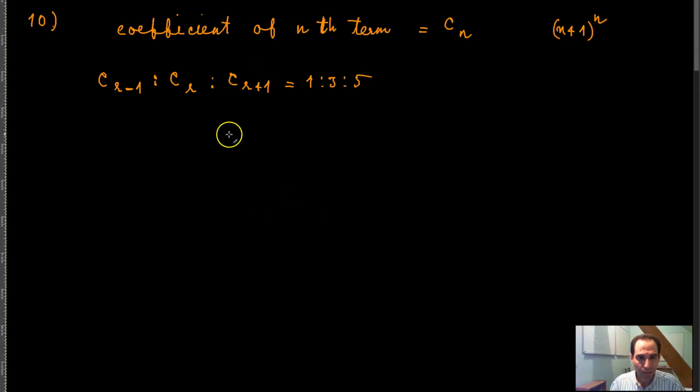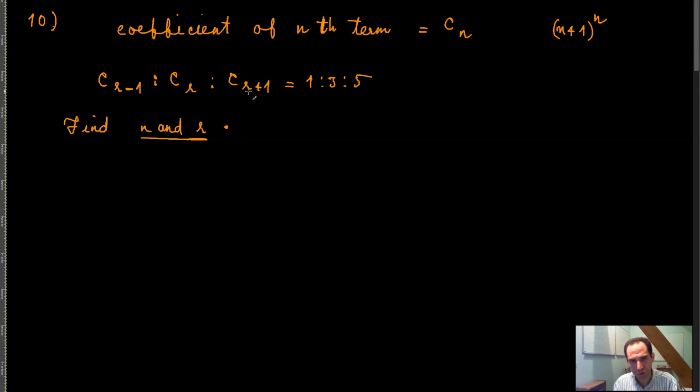And then what you want to do is find n and r. So basically you need to find the coefficient of the r minus 1th term, the coefficient of the rth term, the coefficient of the r plus 1th term, and then you will get two equations.